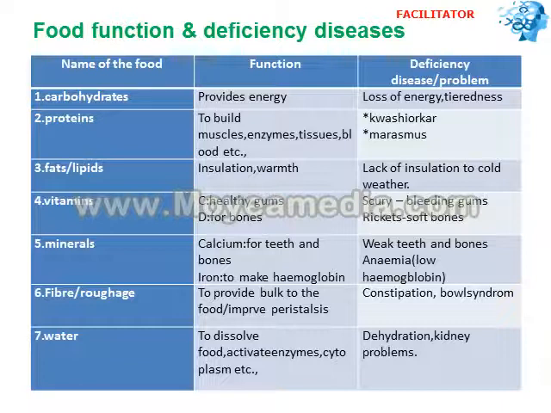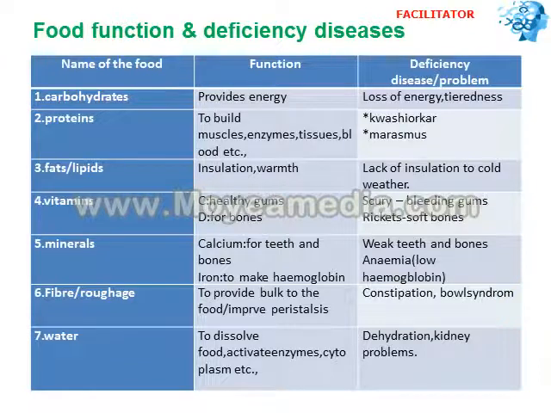For example, the first class of food is carbohydrates. The function of carbohydrates is to provide us energy, but if we don't take enough carbohydrates, the deficiency problem is loss of energy, tiredness and weakness in the body.